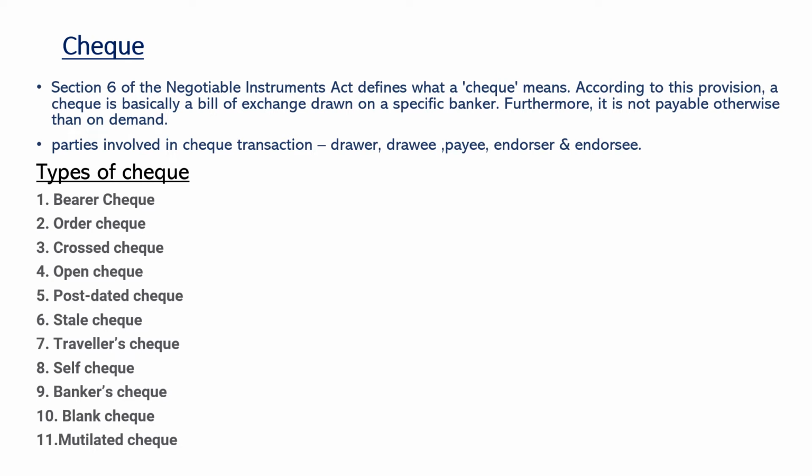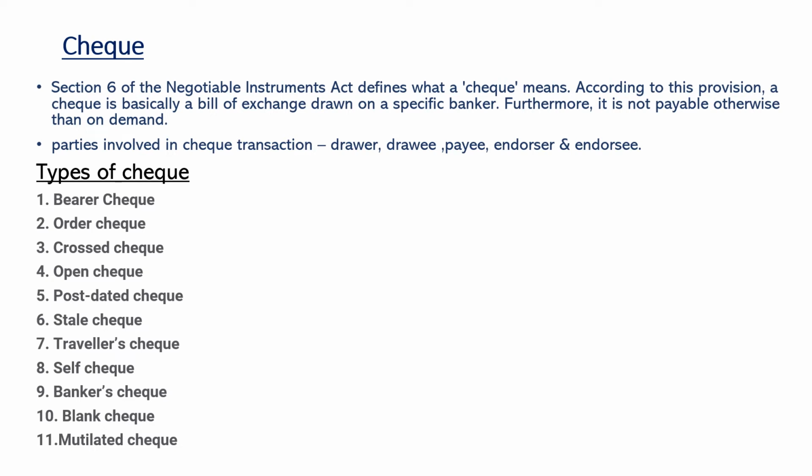The main parties involved in this cheque transaction are drawer, drawee, payee, endorser and endorsee. Drawer is nothing but the one who writes the cheque and signs the cheque to debit his bank account to pay that amount to the payee. Whereas drawee is any financial institution that pays to the payee. That is, in case you deposit a cheque, your bank will be the drawee. And here payee is the beneficiary, that is the person to whom the amount is being paid.